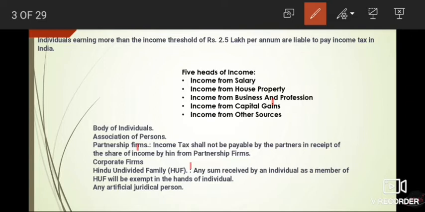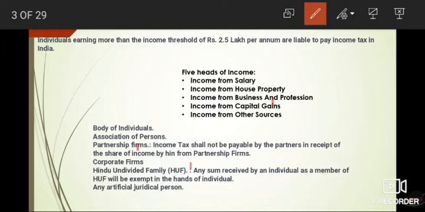Then if you see in the case of partnership firm, the income tax shall not be payable by the partners in receipt of the share of income by him from the partnership firm. It means if the partnership firms are paying the income tax, then the partners who are getting a share of profit from the firm don't need to again deposit the income tax on their income.